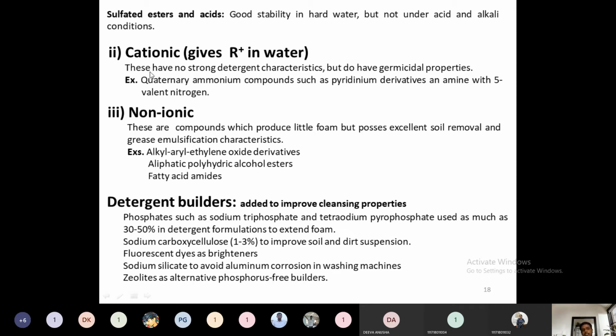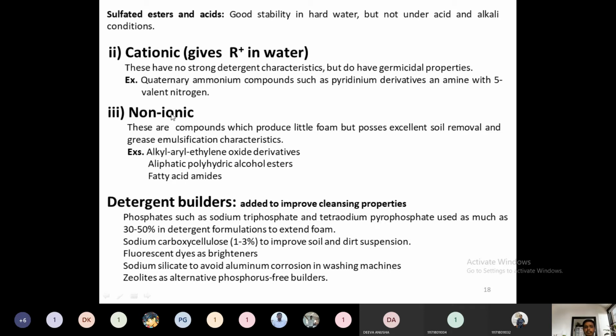Then what are the examples for this one? The chemical examples are quaternary ammonium salts, such as pyridinium derivatives. These are the chemical examples, whereas the physical examples are Harpic, Colin. These are trade names, though we can use them as examples also.